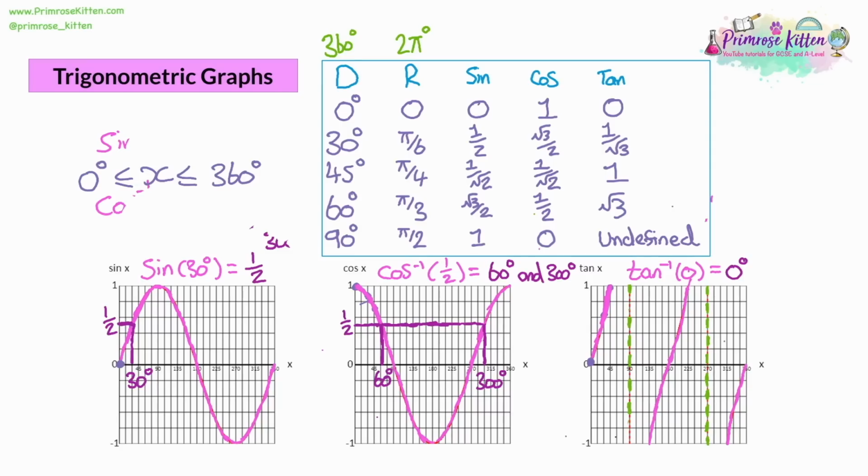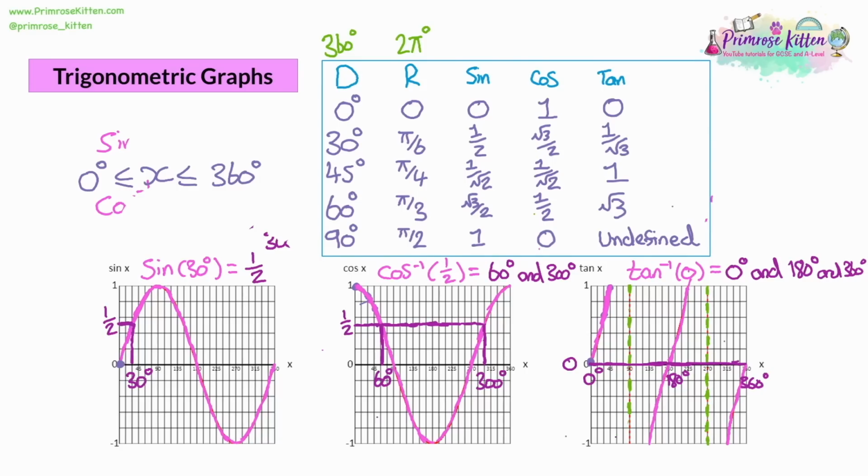We look at the graph. If we start at 0 and work our way across, we can see we've got 0 degrees. The tan graph also meets that point at 180, and it also meets that point at 360. So actually, tan 0 degrees, 180 degrees and 360 degrees. So we've got 3 different answers.